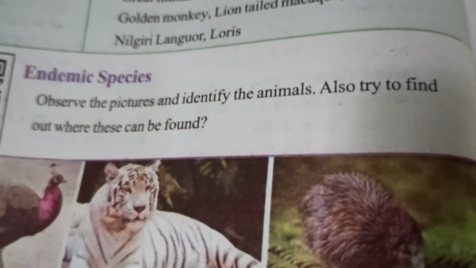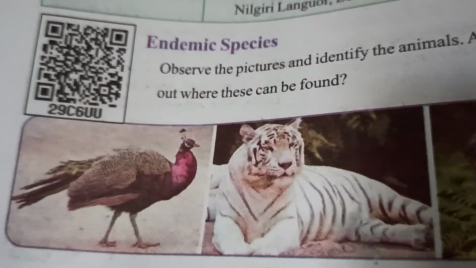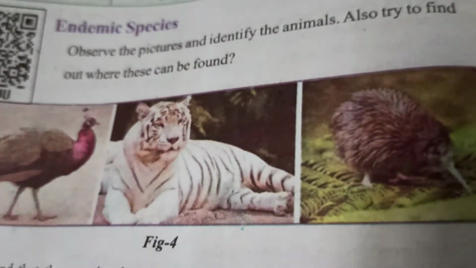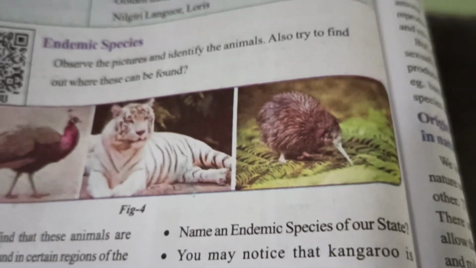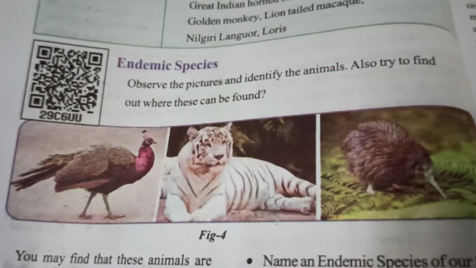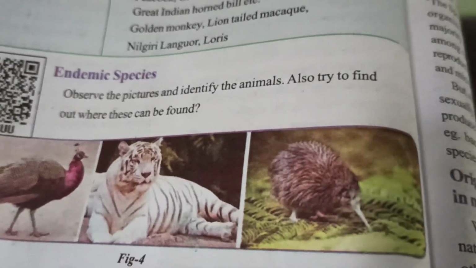Peacock, white Bengal tiger and echidna. These are restricted to a particular area or a particular country, meaning these species are not found anywhere else in India or anywhere else in the world. So this is called an endemic species.